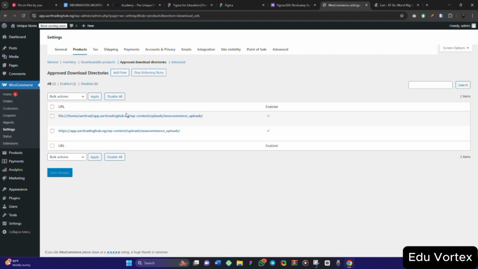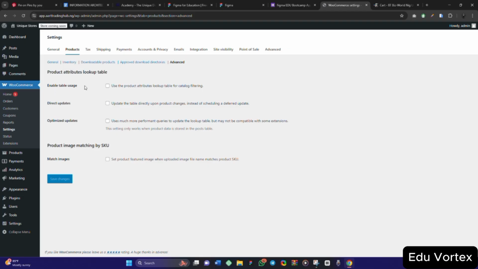So for all of this, I'm going to leave it. Just leave all of this. Then for the advanced option, let's check it. Enable table usage: use the table attributes lookup table for catalog filtering. Update the table directly upon product changing instead of scheduling a deferred update. Now all of this, I'm just going to leave it. I'm not going to touch them.